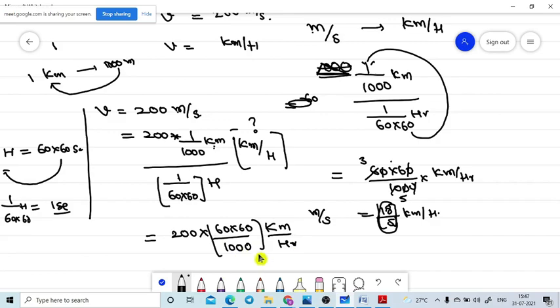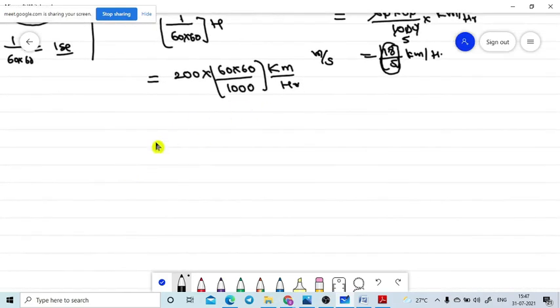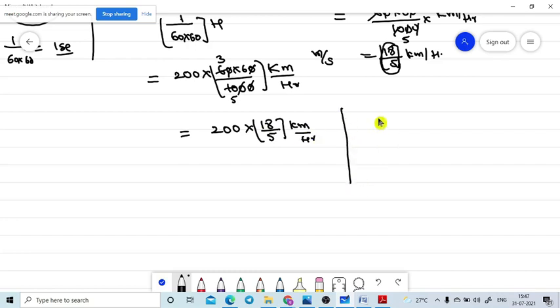Now I am concentrating on cancelling terms. These 0s will cancel, these 0s will cancel. 6 3s are 18, 2 5s are 10. That is equal to 3 into 6 is equal to 18. That means 200 into 18 by 5 is equal to kilometer per hour. So what I state is, if you want to change meter per second into kilometer per hour, you just need to multiply with 18 by 5 in place of meter per second. You will get the kilometer per hour. That is what I explained here.